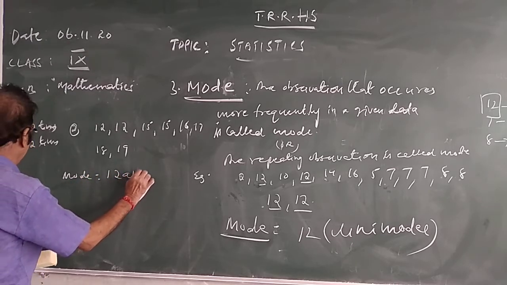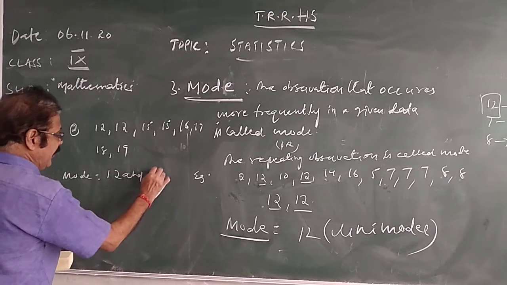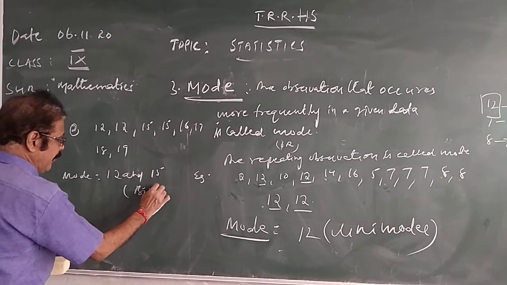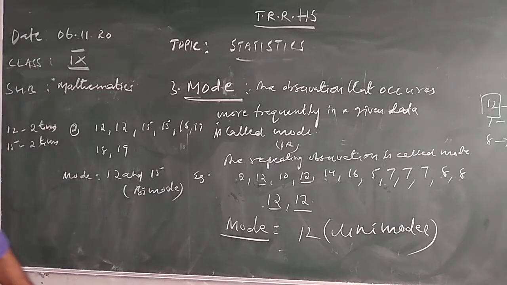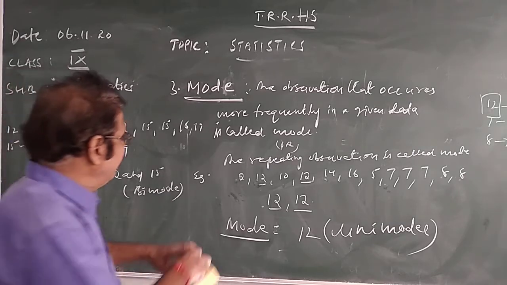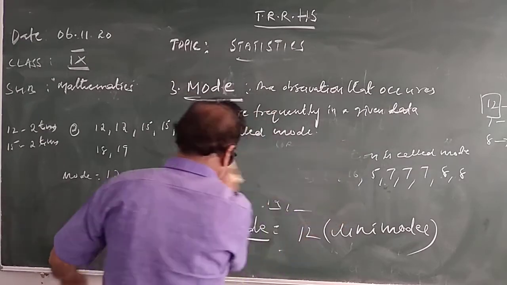12 and 15. In bracket write bimodal. What do you call? Bimodal. Sometimes we will not get any mode. That also I will tell you.